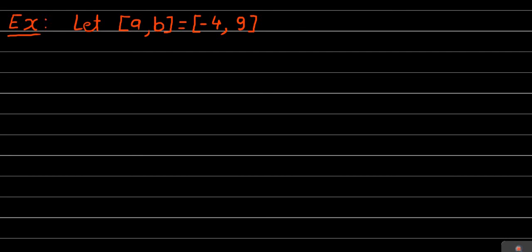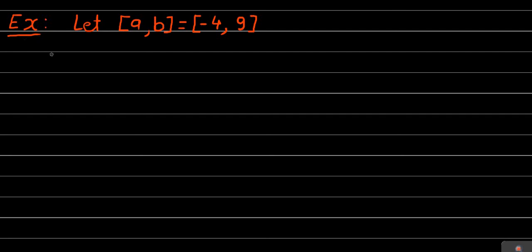By considering one example, we are going to study all three definitions: refinement of a partition, common refinement, and the norm of the partition. Let us consider some partitions of this same closed interval.